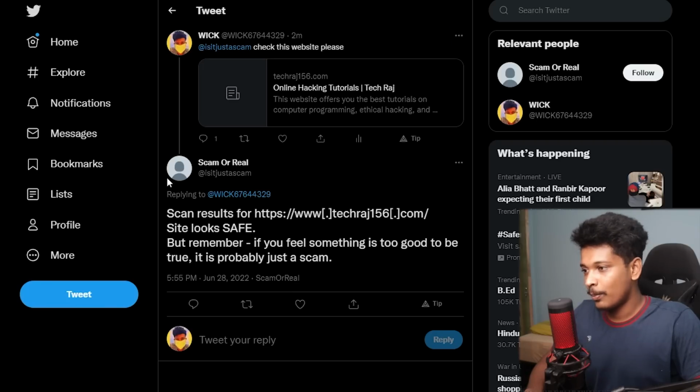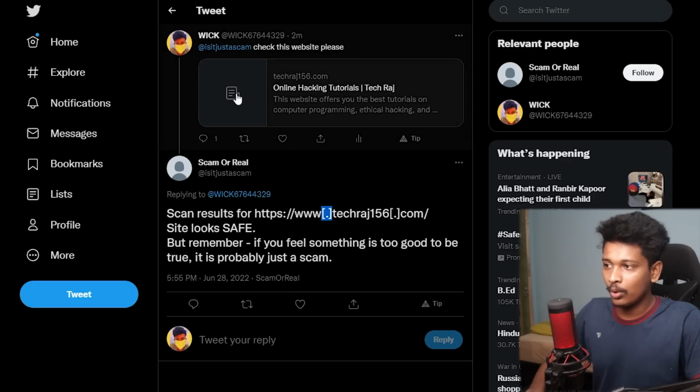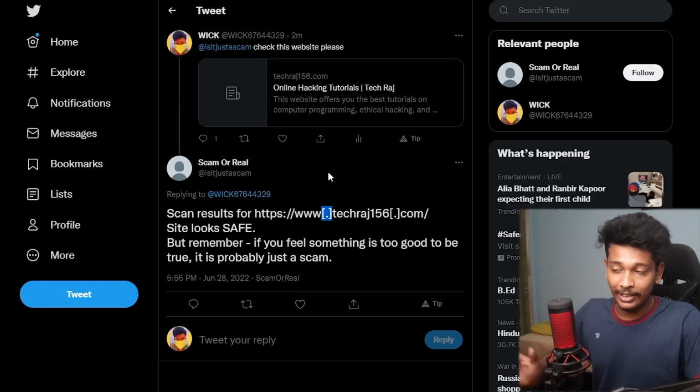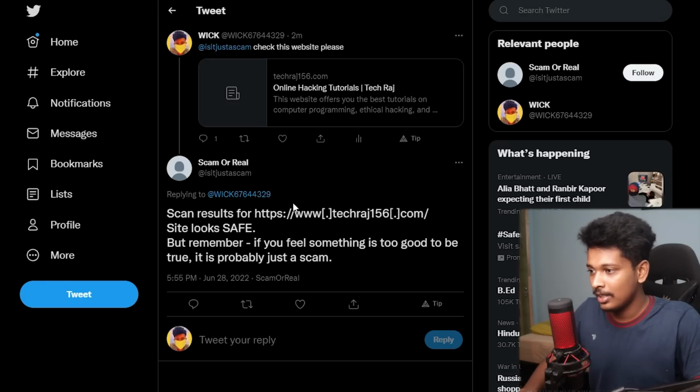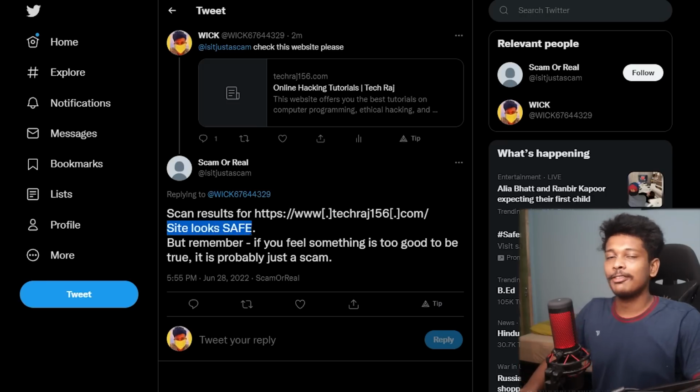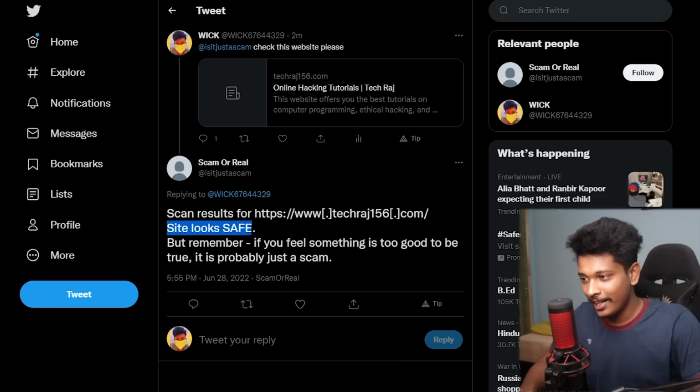That is our bot responding to our input. Scan results for http www.techraj146.com. Obviously, I am replacing dot with 2 braces like this because I don't want to actually include the actual URL in the tweet for obvious reasons. So it says site looks safe. That's a relief, I guess.